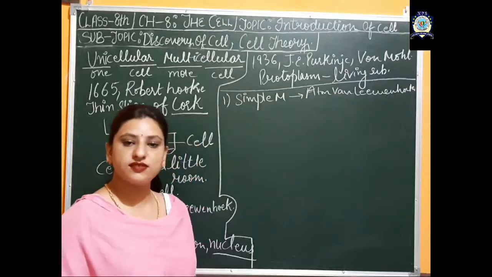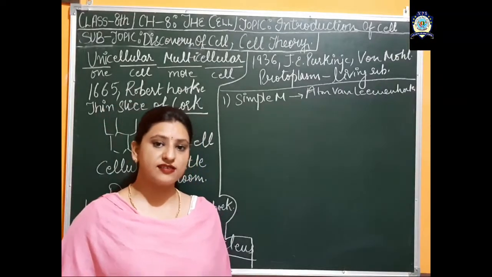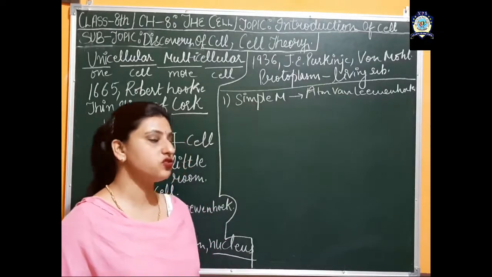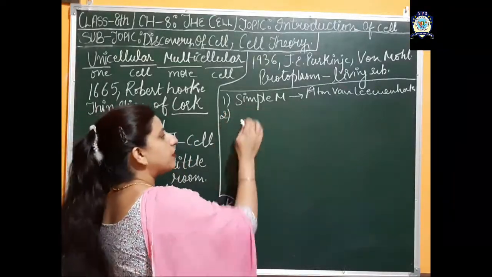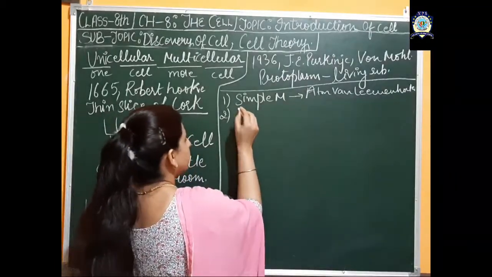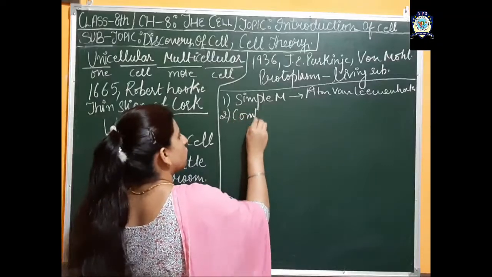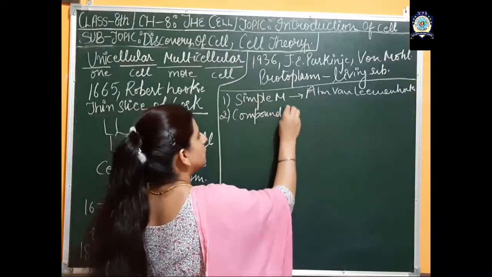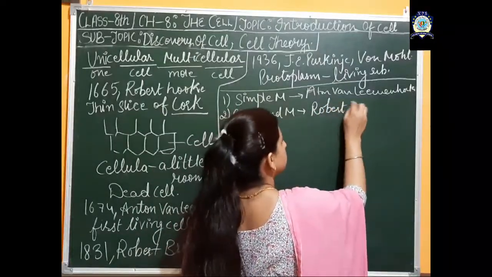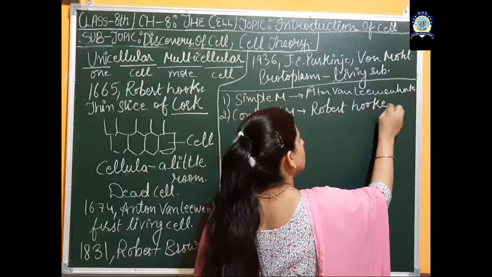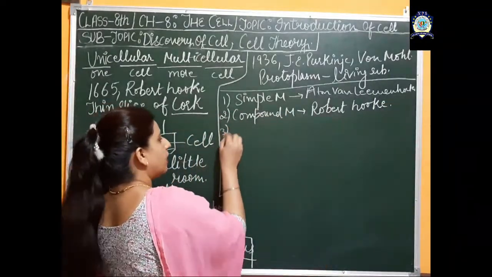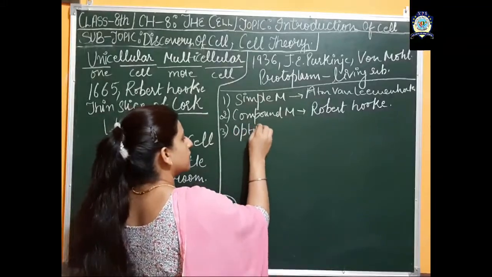In it he uses the brass clamps, and along with the brass clamps, the two biconvex lenses he had used. This simple microscope was slightly enhanced or improvised by another scientist as a compound microscope, and this compound microscope was given by Robert Hooke. Some more improvements were made in this compound microscope, and the optical microscope was discovered.